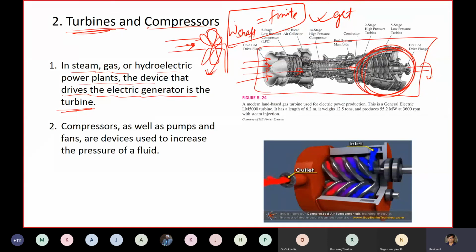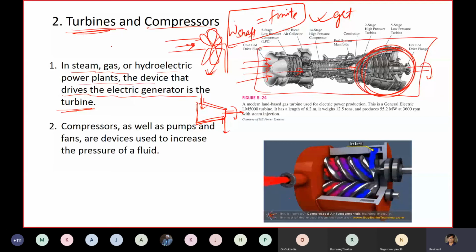We'll not go into the details, but right now what we will do is we will take up the turbine in such a manner that turbines are often shown like this. Okay, so this is your in, this is your out, and this is your shaft work. So this is how turbines are generally denoted in thermodynamics.